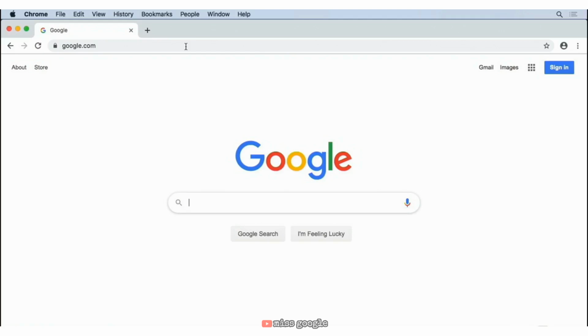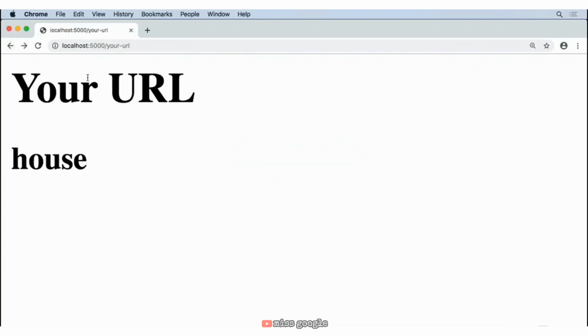So our URL shortener is functional. We can provide a URL, give it a short name, and it will go to that URL for us. It will redirect us there. So really, functionality-wise, the only thing that we're missing is displaying a file that's already been uploaded, and we're going to talk about that in the next video.